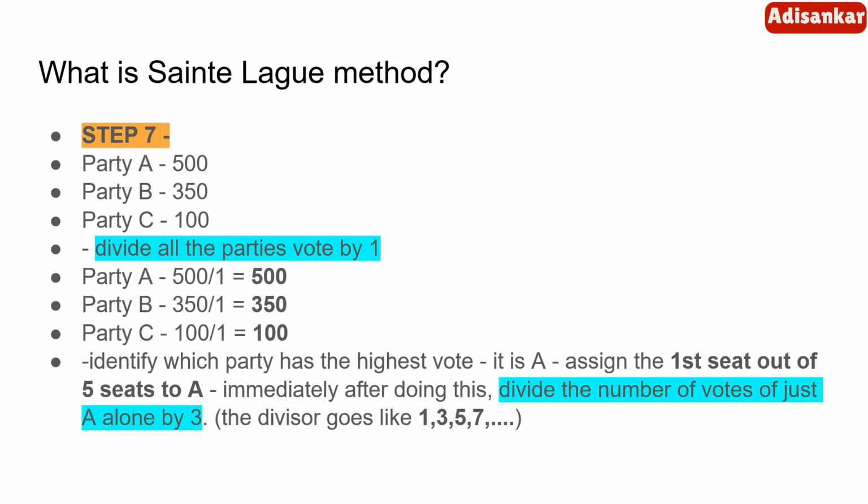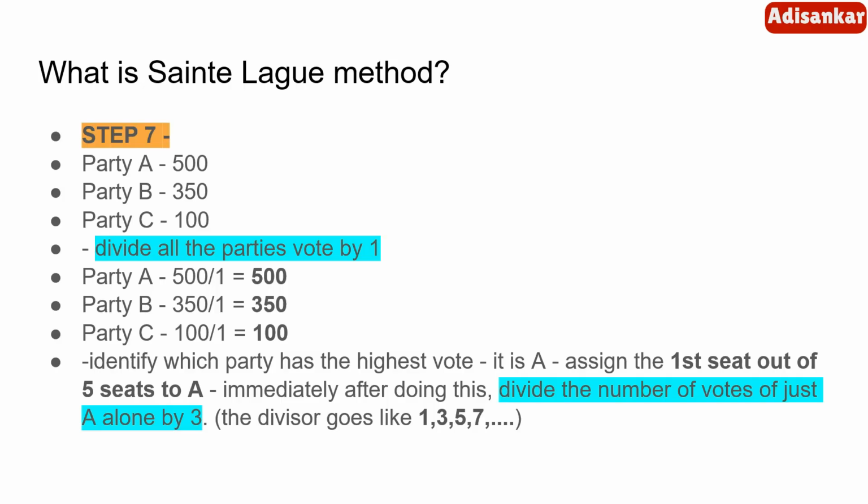Now, the next step. Party A has 500, party B 350, party C 100. The very first step is to divide all the parties' votes by 1. So any number divided by 1 is that number itself. So we have 500, 350 and 100. Out of this list, identify which party has the highest vote. Obviously it is A. So we assign the first seat out of the 5 seats to A.